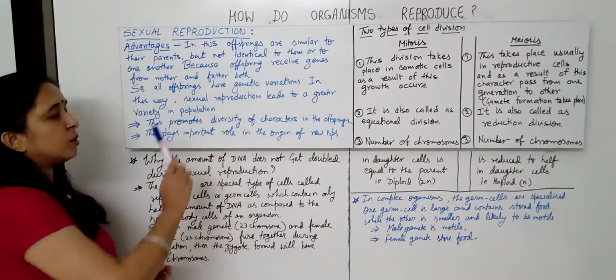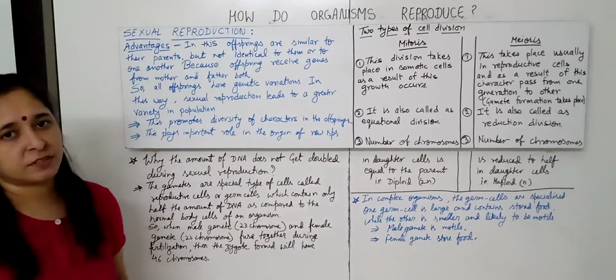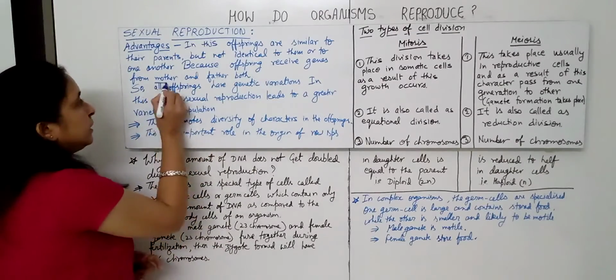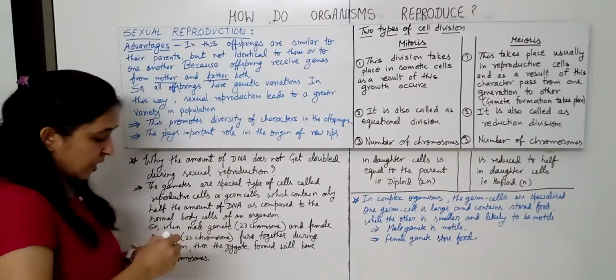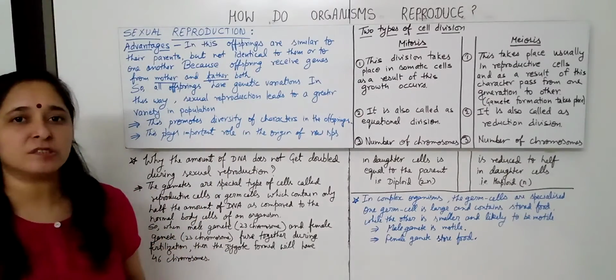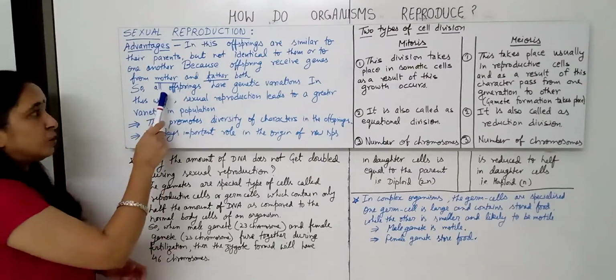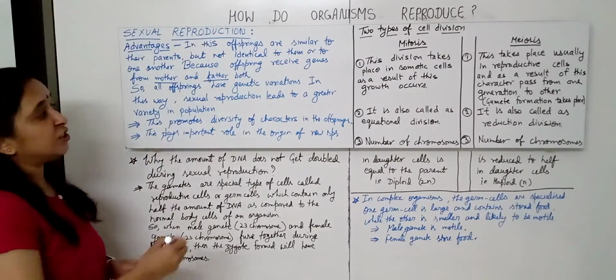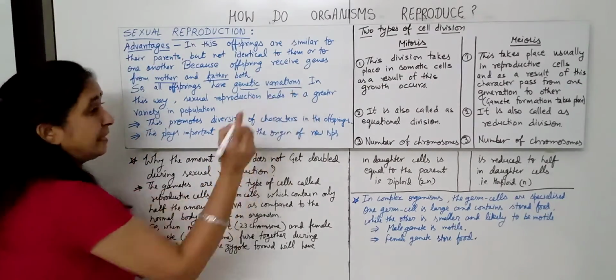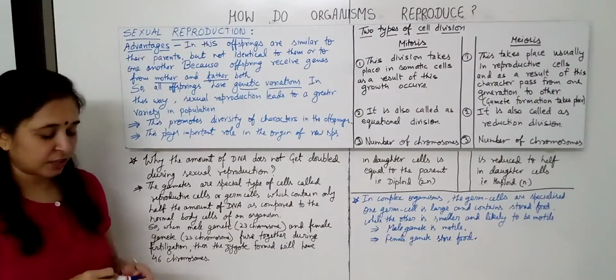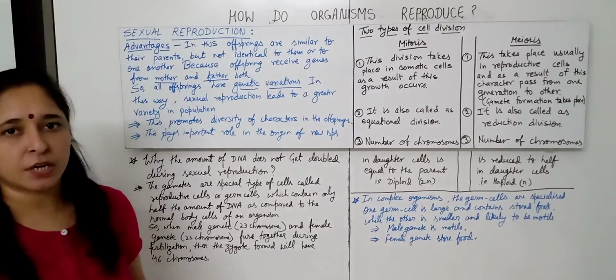Now why? Because the offspring receives genes from mother and father both. That's why the variations are there. So all the offsprings have genetic variation. In asexual reproduction, genetic variations are not there.